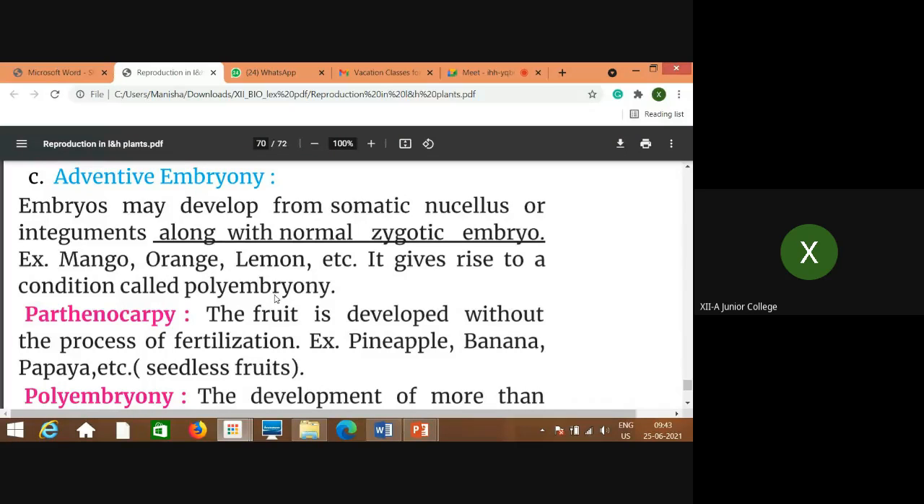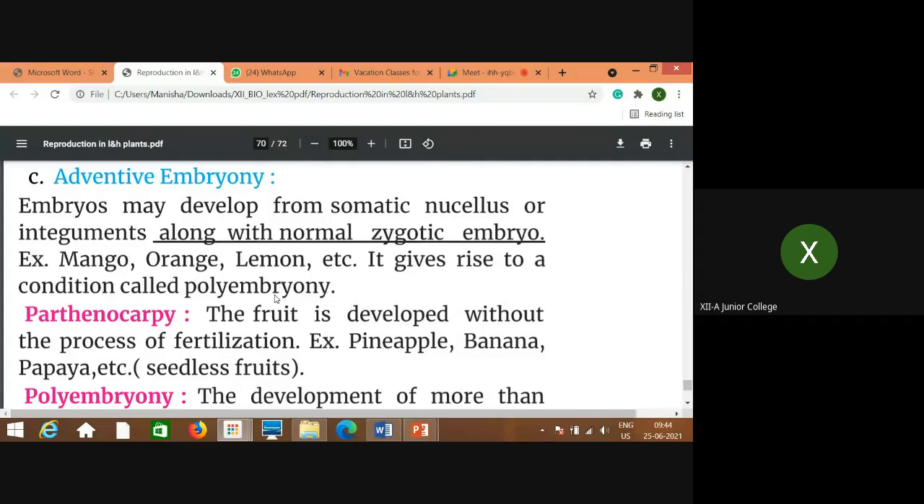That means the normal embryo is developed, and along with that, from the nucellar cells or integumental cells, a few more embryos are also developed by parthenogenesis. That means without fusion, without fertilization, right? That is called adventive type of embryony.